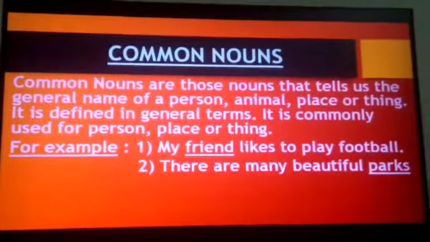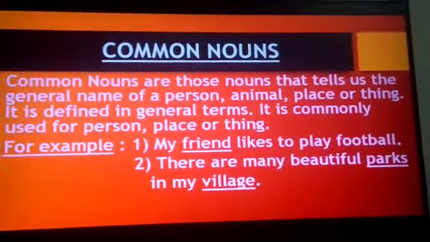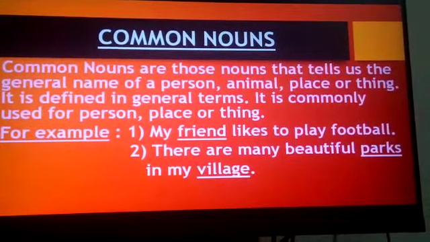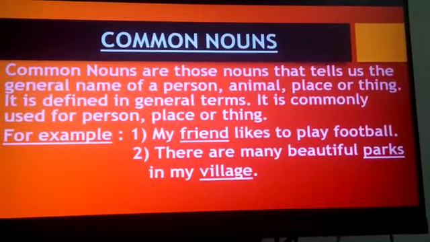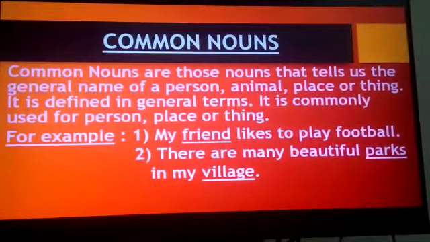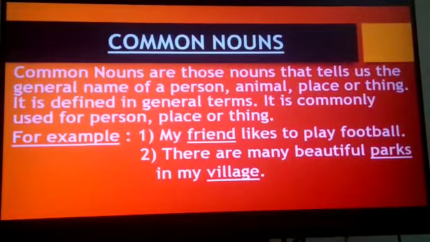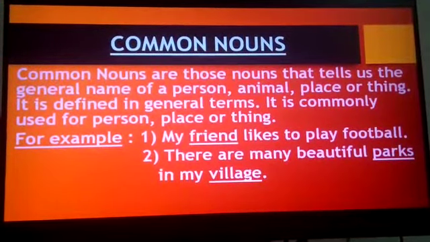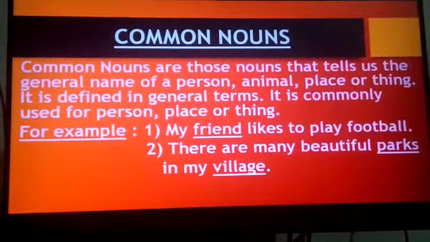Second example, there are many beautiful parks in my village. So here we can see that I have underlined 2 words, that is parks and village. Parks because it is a general term. The name of the park is not given. It is generally used. Whereas the village name is also not given. It is generally used that there are beautiful parks in my village. Village is a general term used over here.